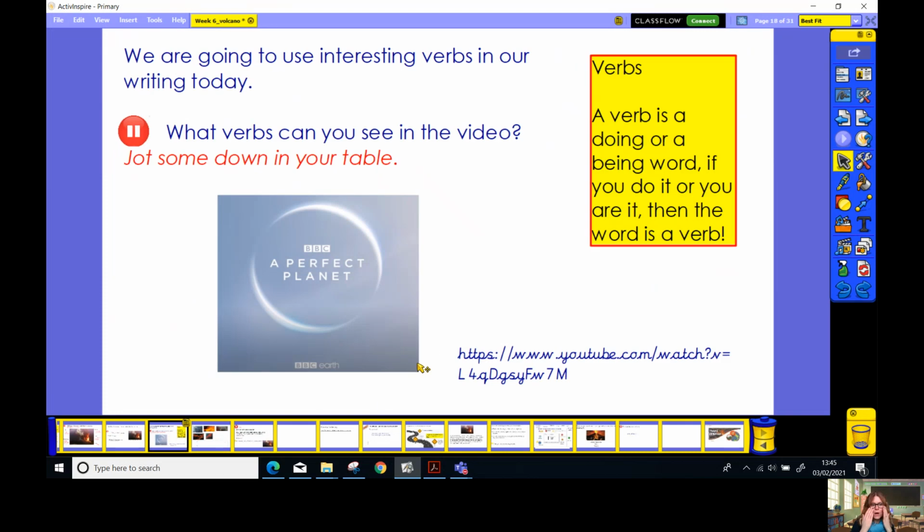Now, let's go back to our Perfect Planet video that we watched yesterday. Again, you'll find the clip in Classroom Dojo and attached to the schedule. We're going to now find some interesting verbs, and we're going to use this video to help us find some interesting verbs. You're going to watch what's happening in the volcano, what the volcano is doing. Let's remind ourselves what verbs are. A verb is a doing or a being word. If you do it or you are it, then the word is a verb.